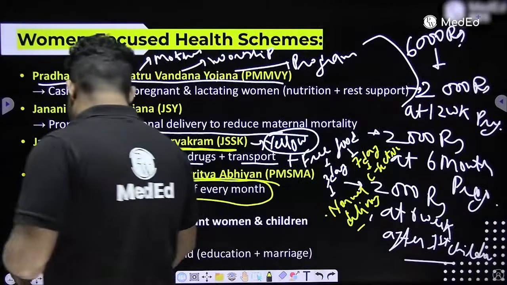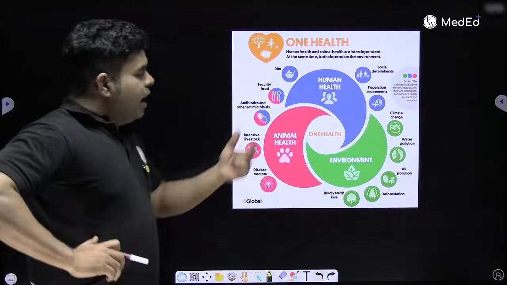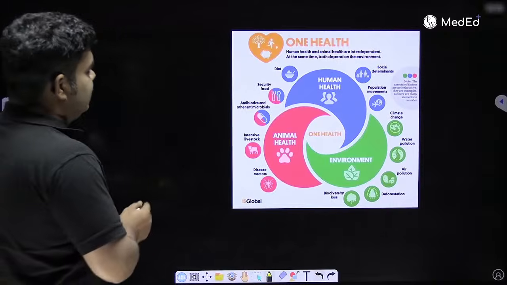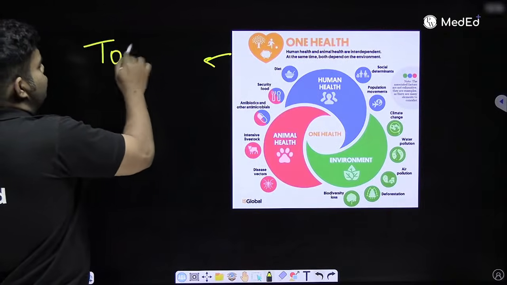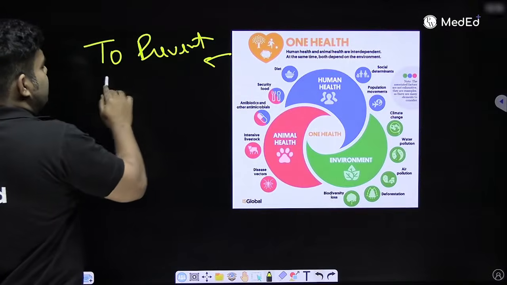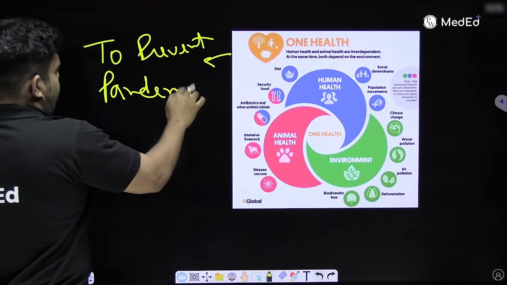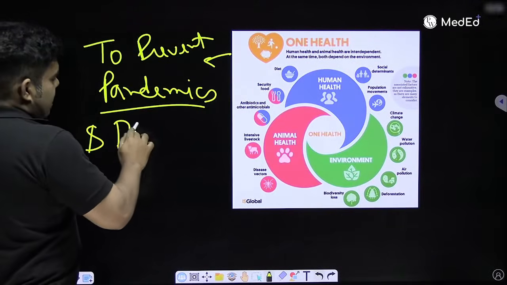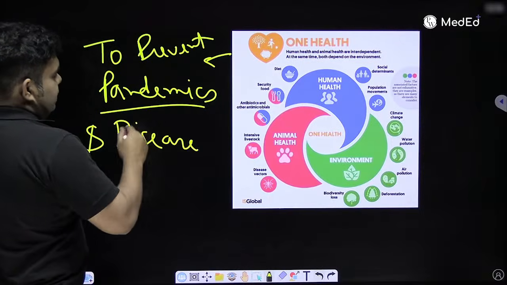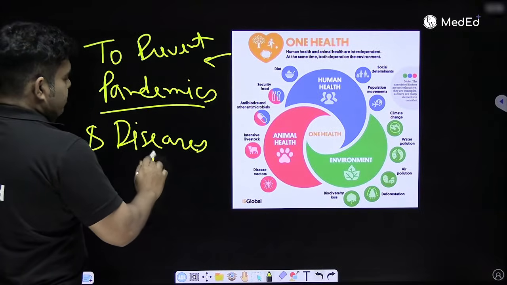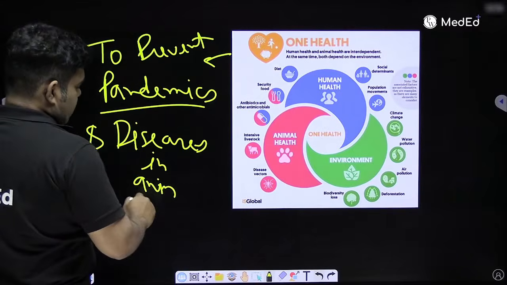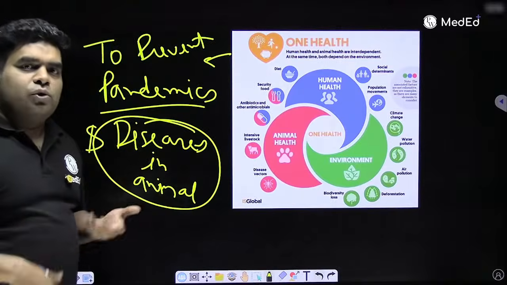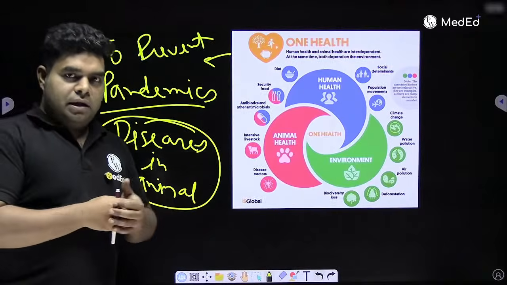So now let's move to some more new programs. This is the One Health program, very likely to come in this upcoming exam. What is the purpose of this One Health program? One Health program is to prevent pandemics. Okay, how? It can prevent pandemics by preventing and regularly checking diseases in animals also. Because there are many diseases in animals which can then occur in humans. Corona was also like that. It first occurred in animals, then went to humans.